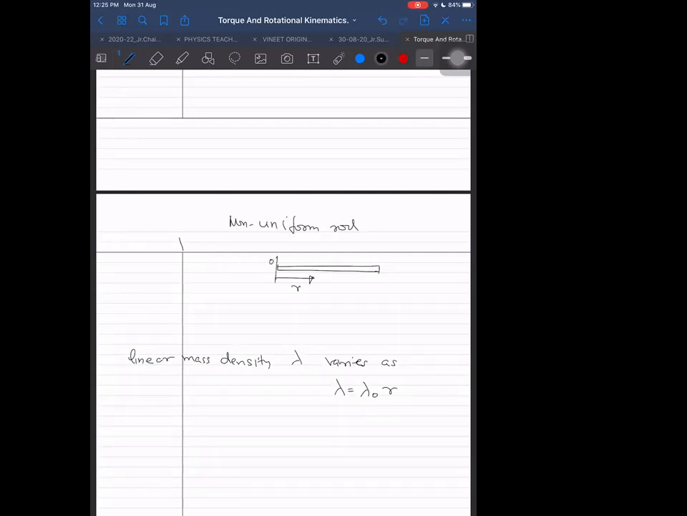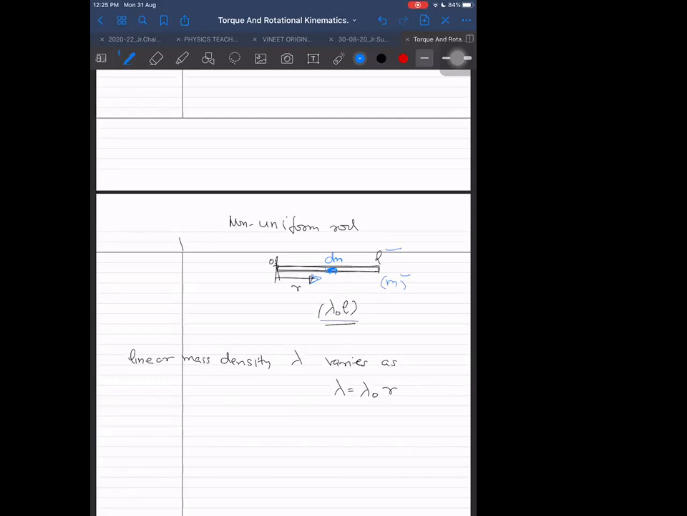So what is the mass density at the origin? 0. And what is at the other end, where it is L length? It will be lambda naught into L. And one more thing here, total mass is given as m, and I want the answer in terms of m and L. I don't want the answer in any other terms. I don't want the answer in terms of lambda.